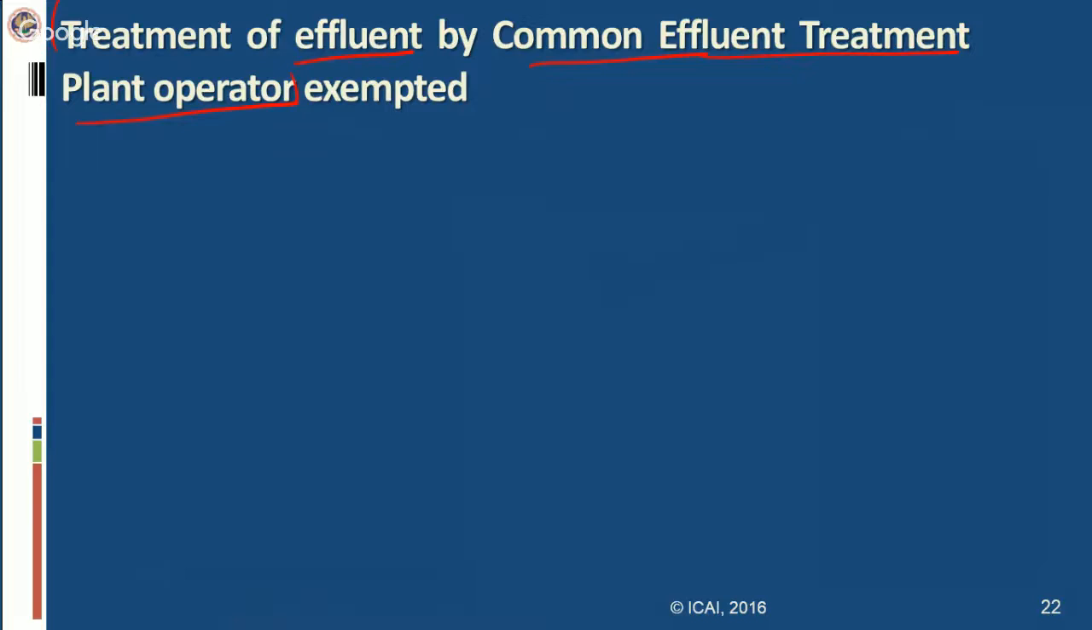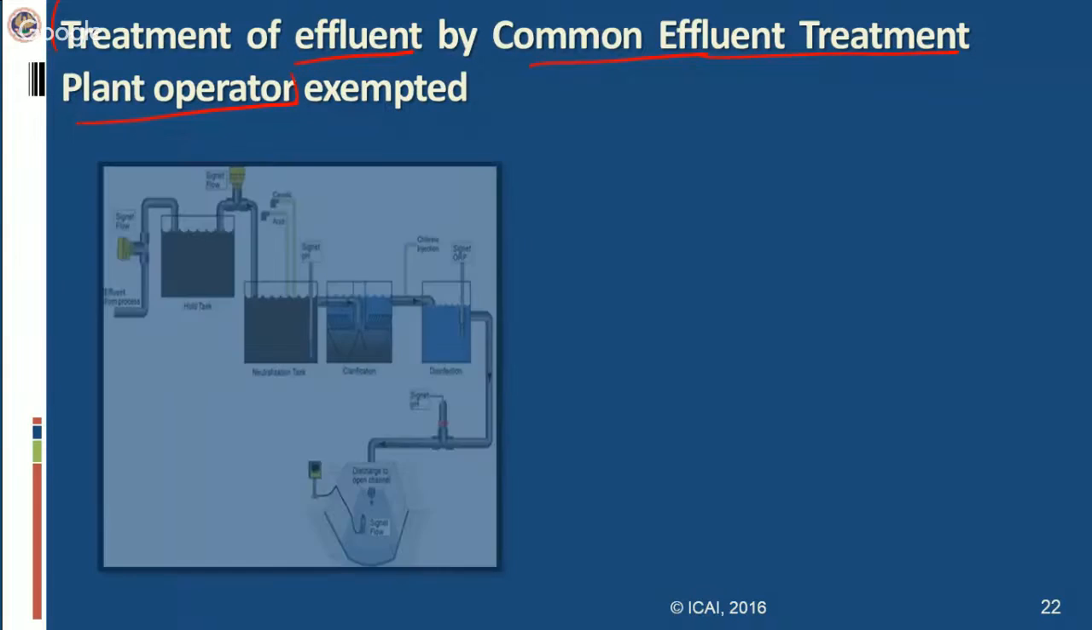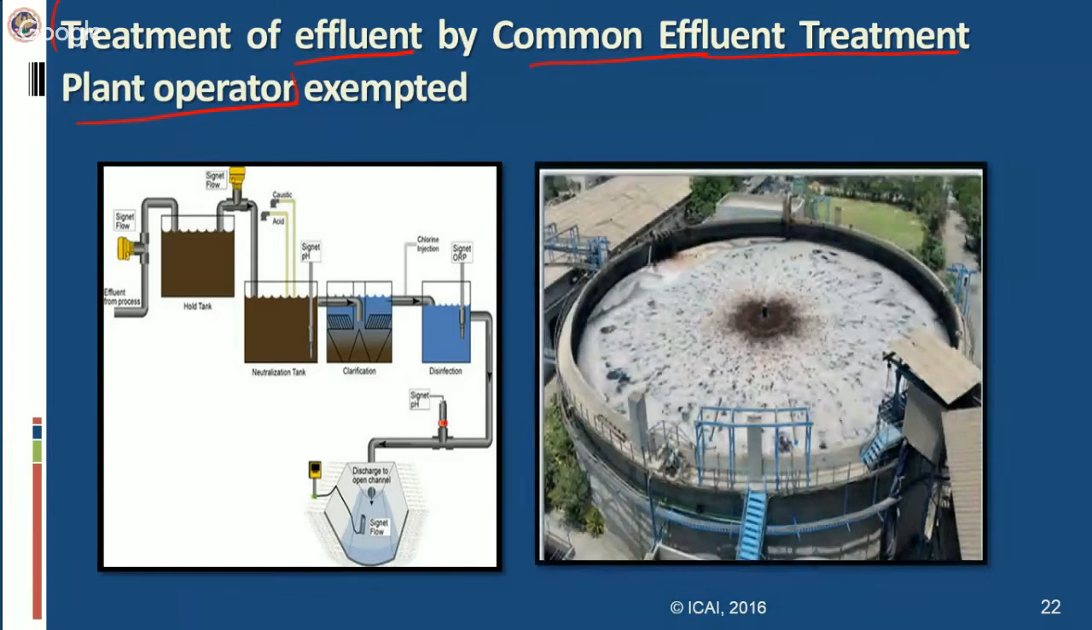And the operators of these common effluent treatment plants are exempted from service tax, because the government actually wants to encourage such common effluent treatment plants in order to promote environment conservation or a cleaner environment. These common effluent treatment plant operators have been provided exemption. Okay. So, treatment of effluent by common effluent treatment plant operator has been exempted from service tax, and this is a new addition to the list. This exemption is effective from 1st April 2015.